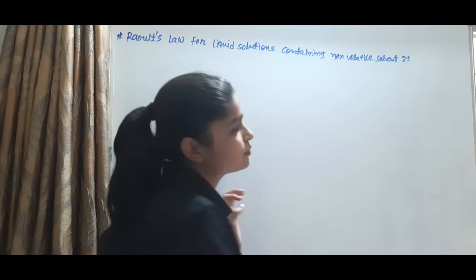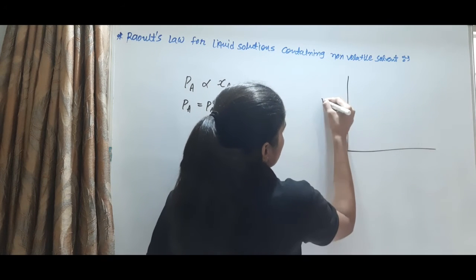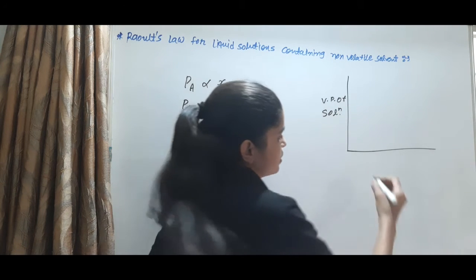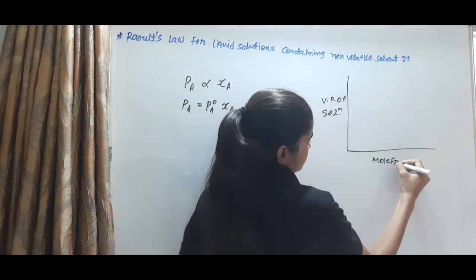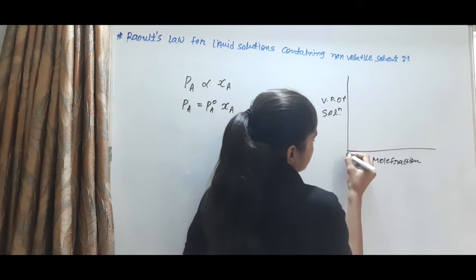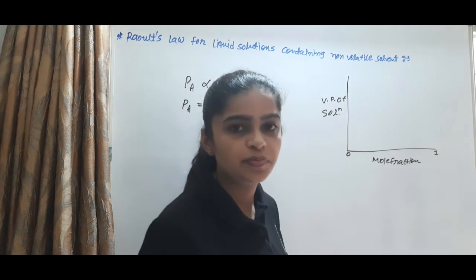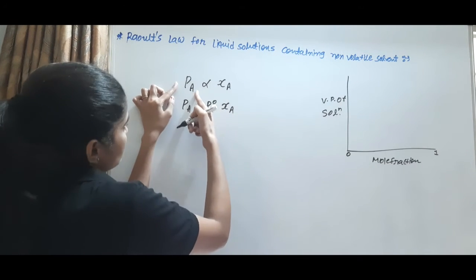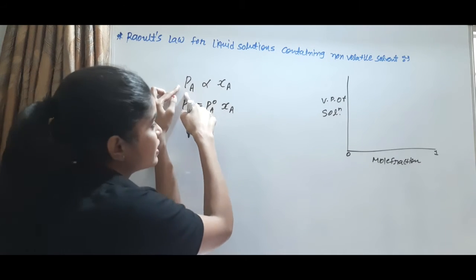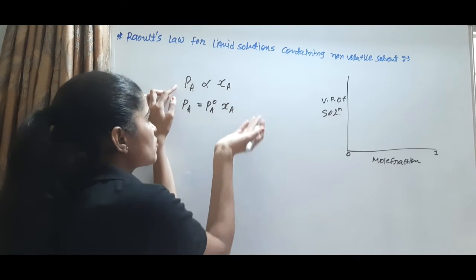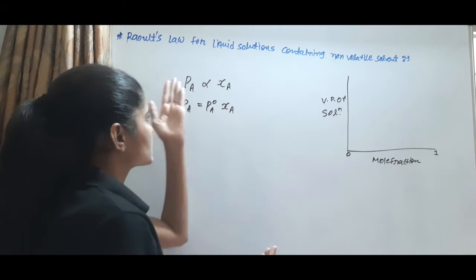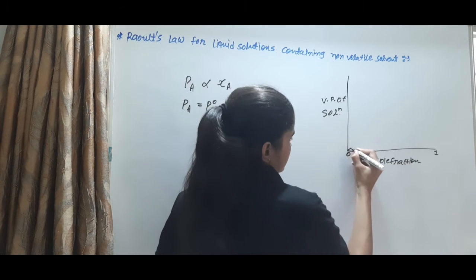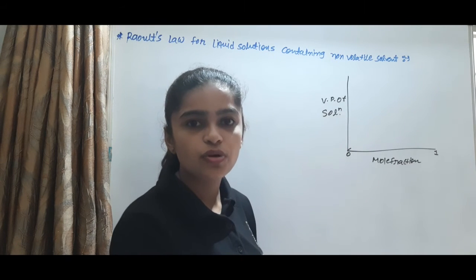Next we draw a graph of vapor pressure of the solution versus mole fraction. The mole fraction goes from 0 to 1. As the mole fraction increases, the vapor pressure increases, because the partial pressure is directly proportional to the mole fraction. So when the mole fraction increases, the vapor pressure of the solution increases.